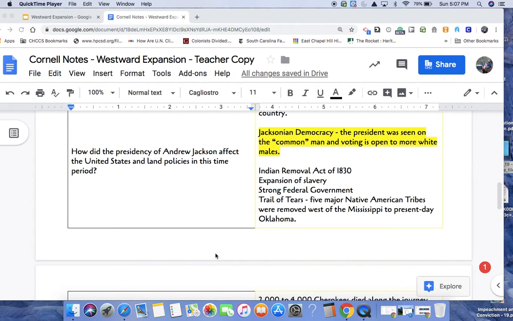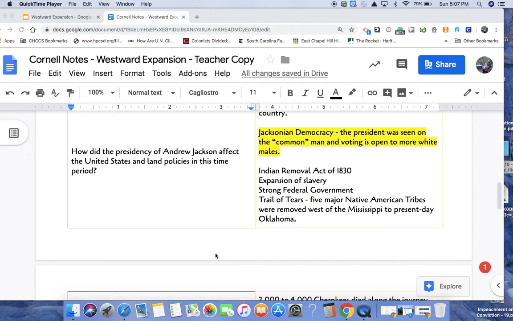This term Jacksonian democracy, which you will probably encounter in high school, also people will mention Jeffersonian democracy. Jeffersonian democracy means sort of giving Americans more of an opportunity to buy their own land. Jacksonian democracy referred to opening up voting for white males. And he was seen as the president of the people. Again, maybe in 2019 that is not so popular.